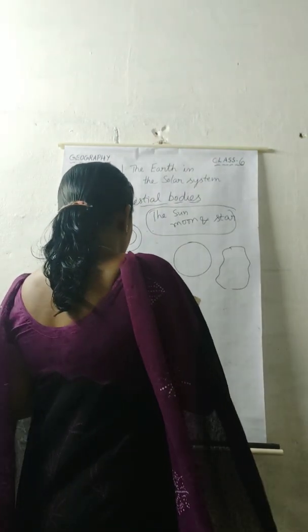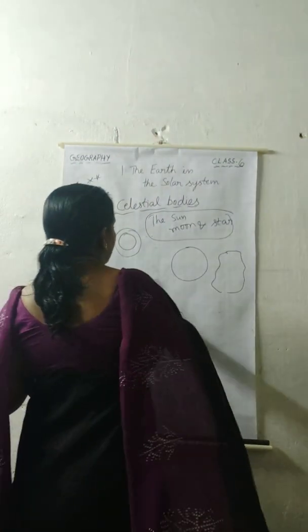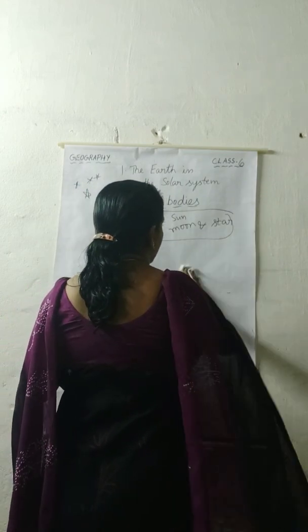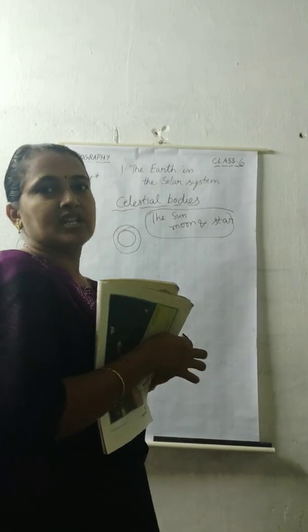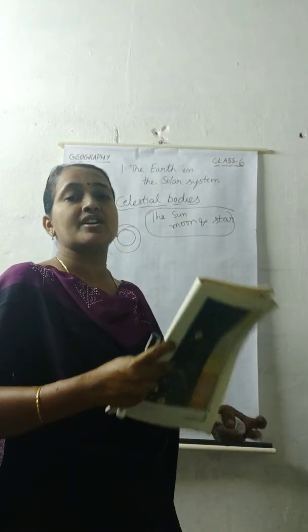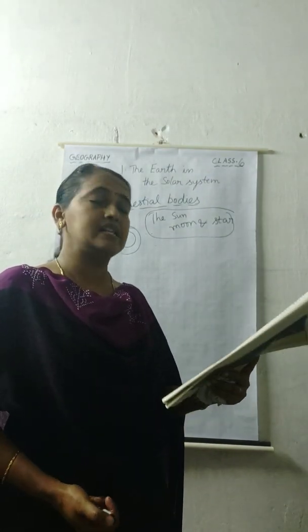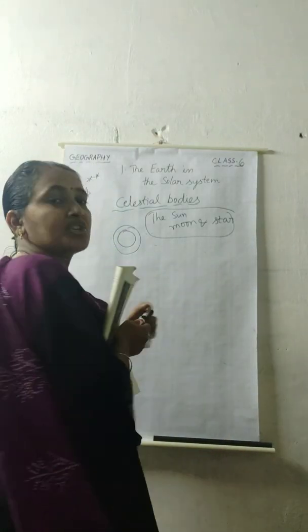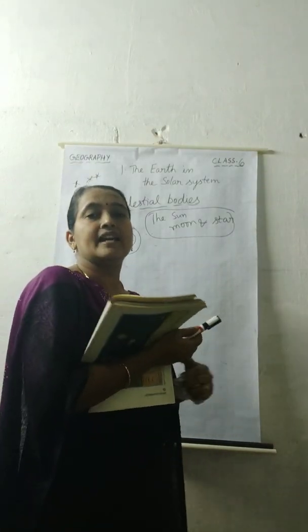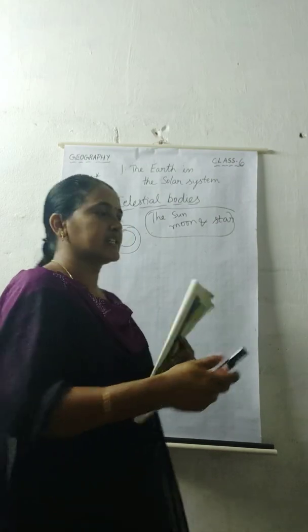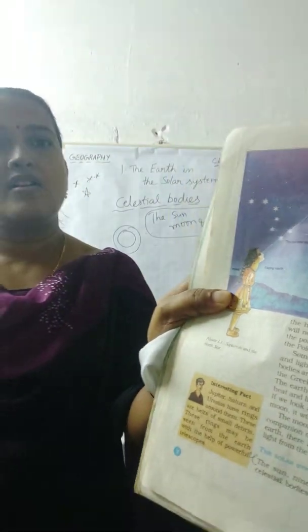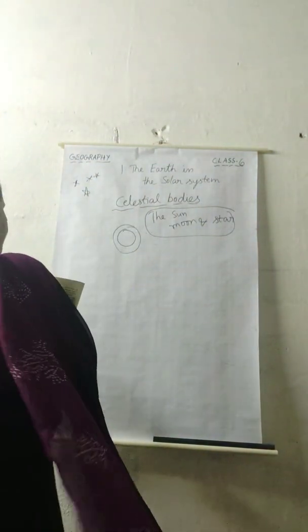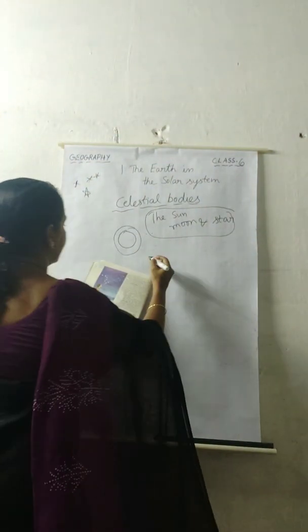In the textbook they have given a big constellation, the Saptarshi constellation, or Ursa Major constellation. Sapta means seven and Rishi means sages, seven sages, and that shape is also given in the textbook. See how it is. Stars are like this.